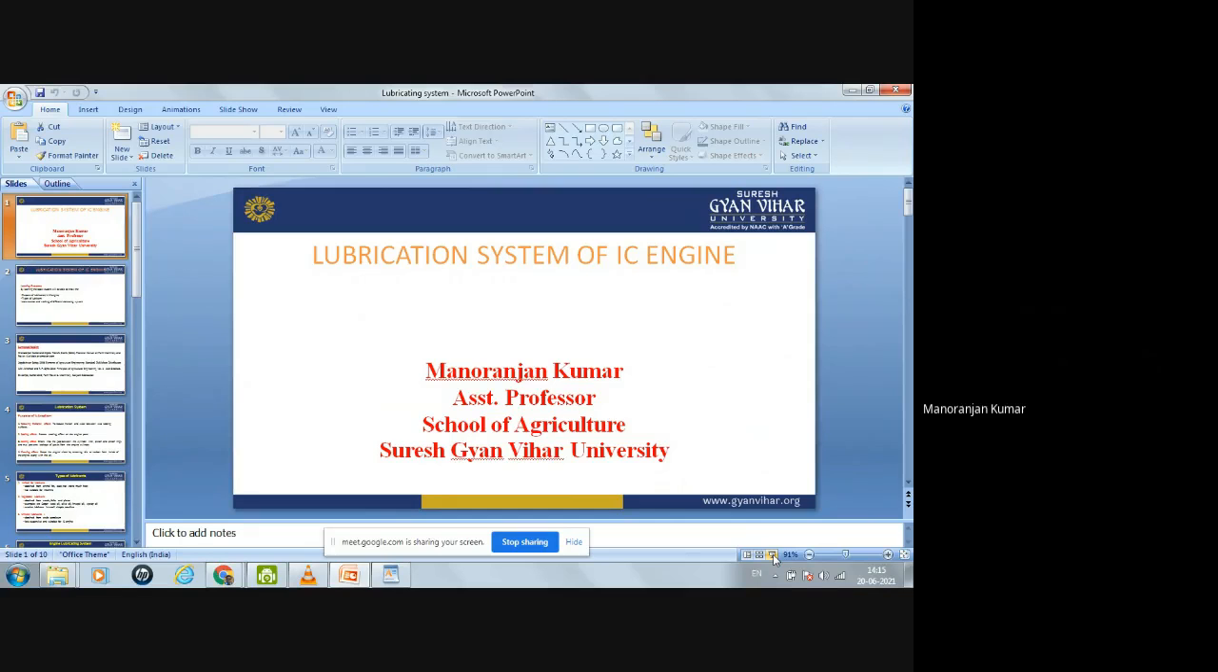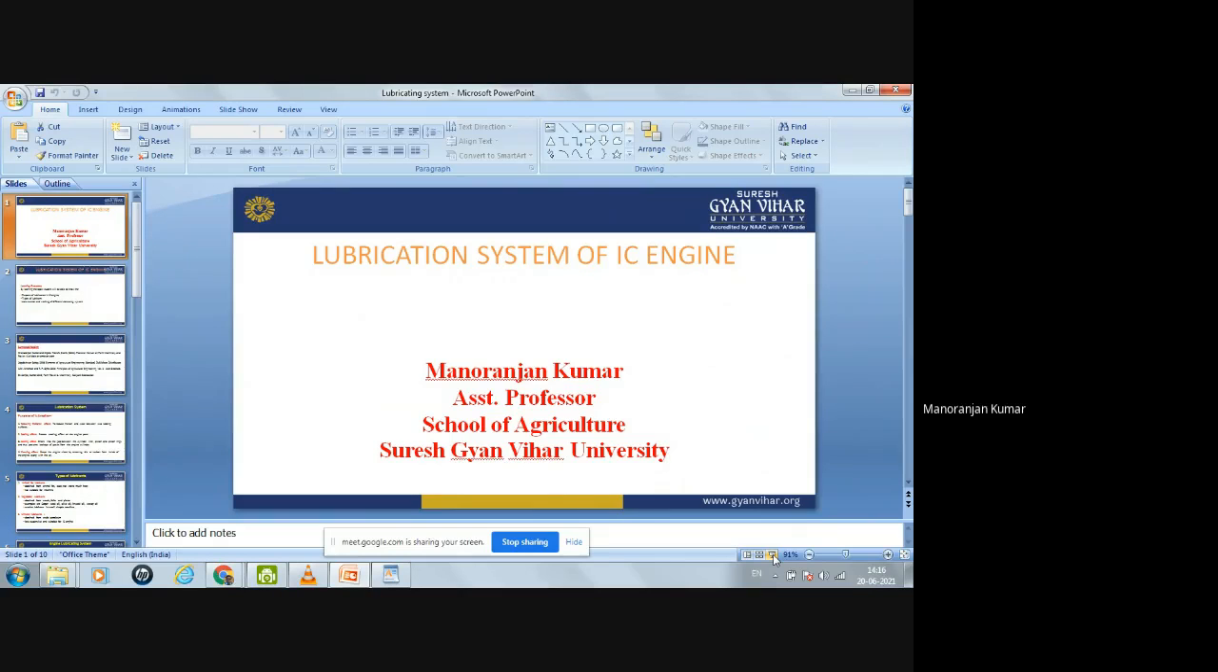Lubrication is necessary because if you don't lubricate the engine parts, then what happens? Wear and tear may take place. And if wear and tear takes place, then the efficiency of the engine will be diminished, and many parts will be damaged. So that's why the lubrication system is important.